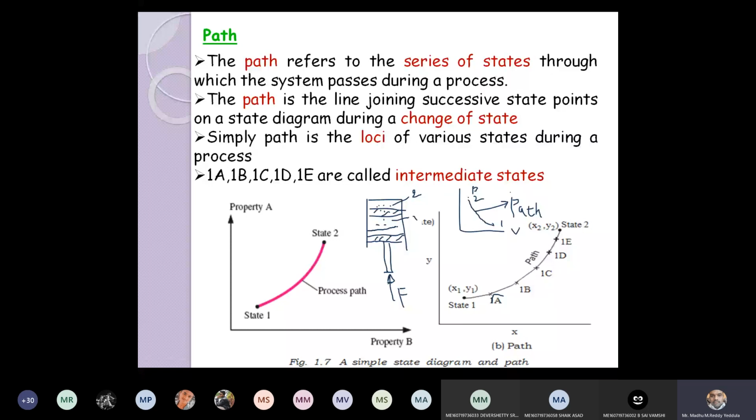This is the position of the piston for 1B, 1C, 1D. Each is one state in between the initial state and final state, and these states are called intermediate states. The line joining the states is nothing but the path of a system. So 1A, 1B, 1C, 1D, 1E are all intermediate states of the system. If you join all the state points, you will get the path.